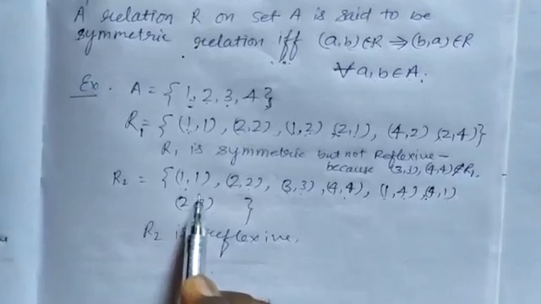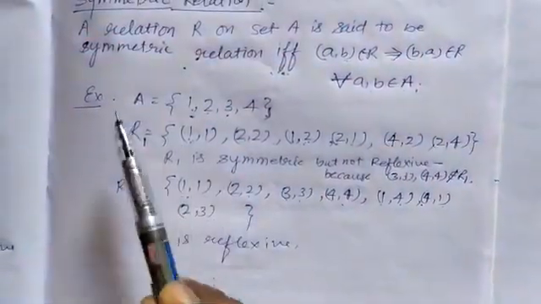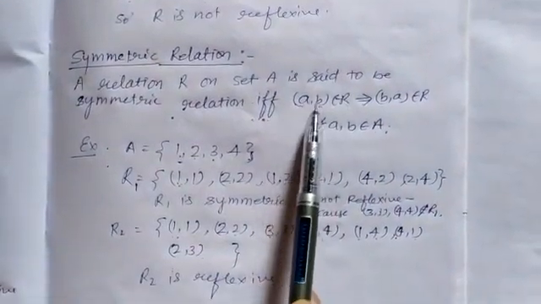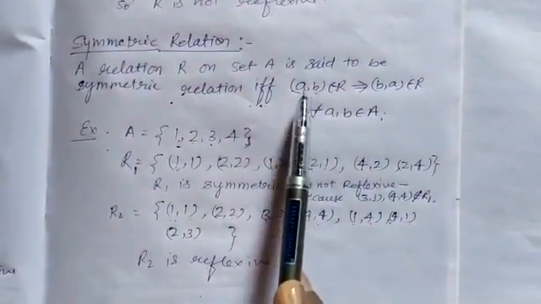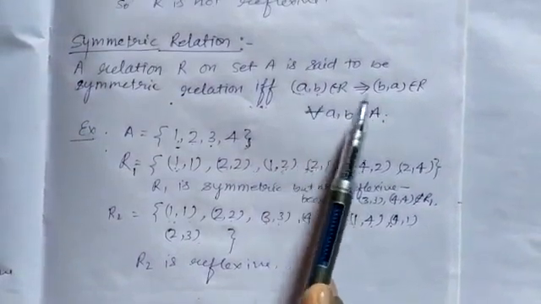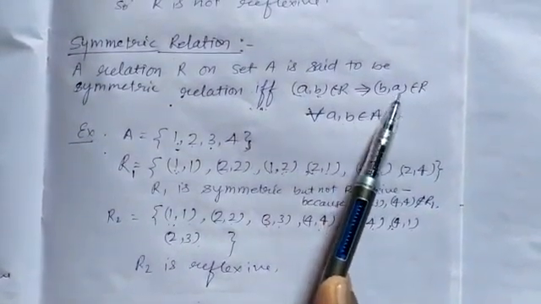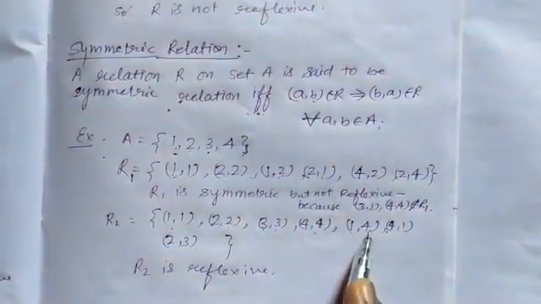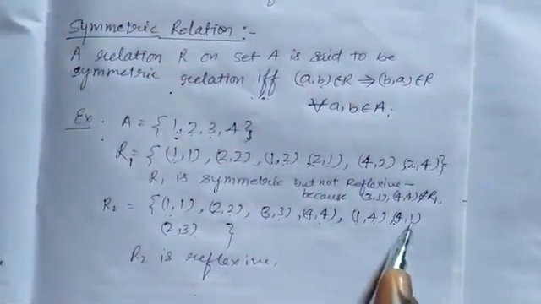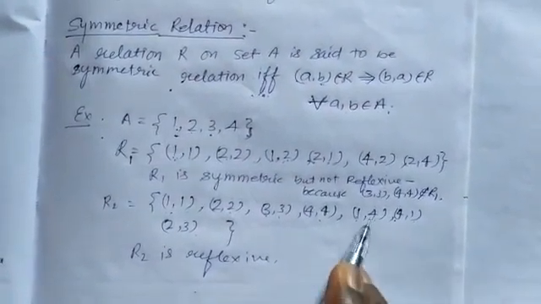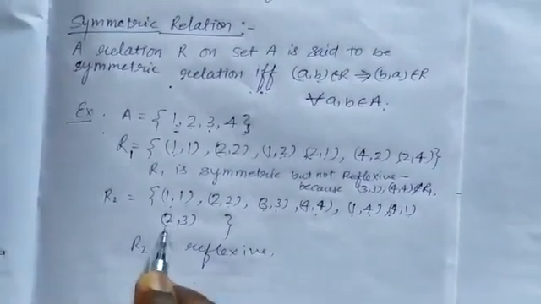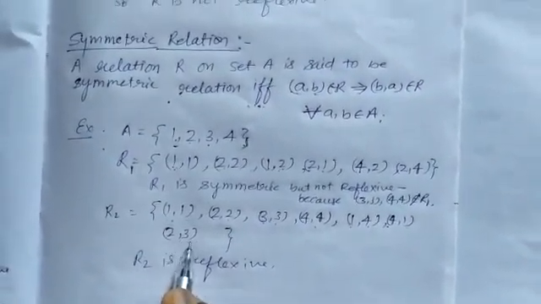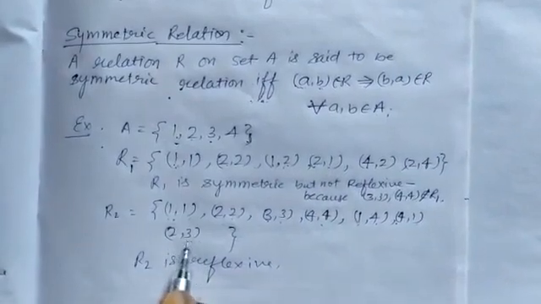Now apply the definition of the symmetric relation. The definition is: if (a,b) belongs in R, meaning the first element is related to the second element, then the second is also related to the first. Here 1 is related to 4, and 4 is also related to 1, which satisfies symmetry. But here (2,3) is given, and 3 related to 2 is not given.